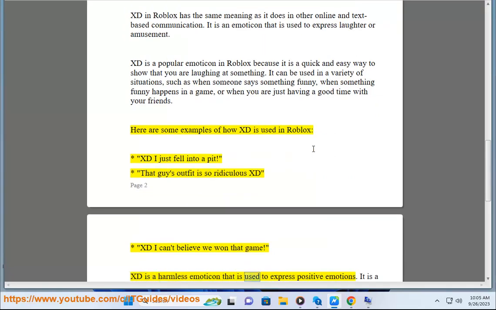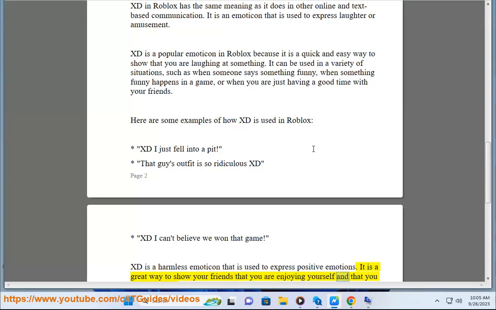XD is a harmless emoticon that is used to express positive emotions. It is a great way to show your friends that you are enjoying yourself and that you are having fun.